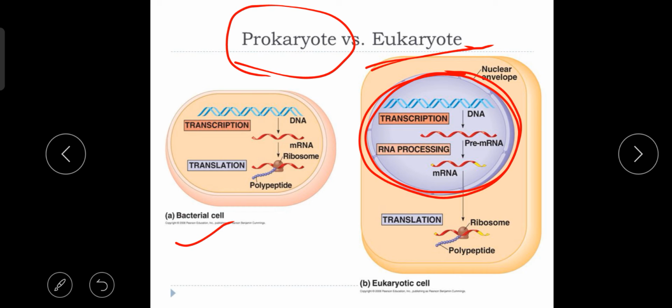And the last process of the central dogma is the translation process. So translation process always occurs in the cytoplasm, and in translation one specific protein molecule can be formed from the RNA strand.